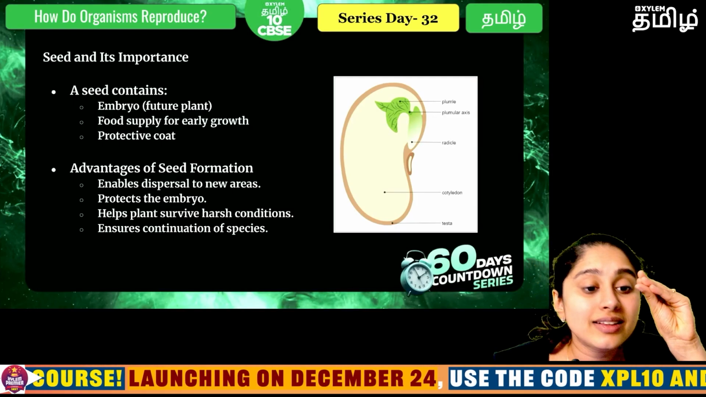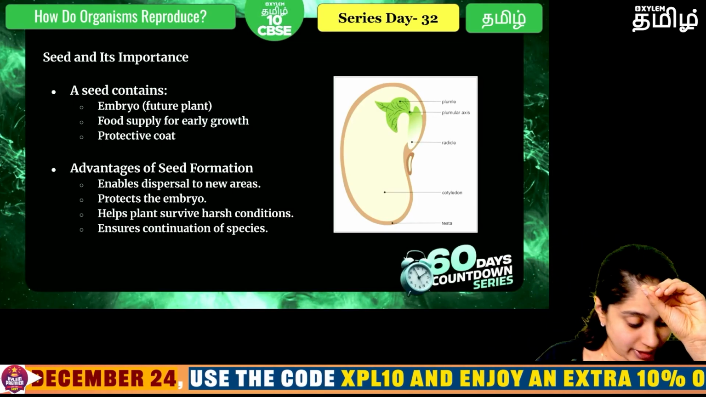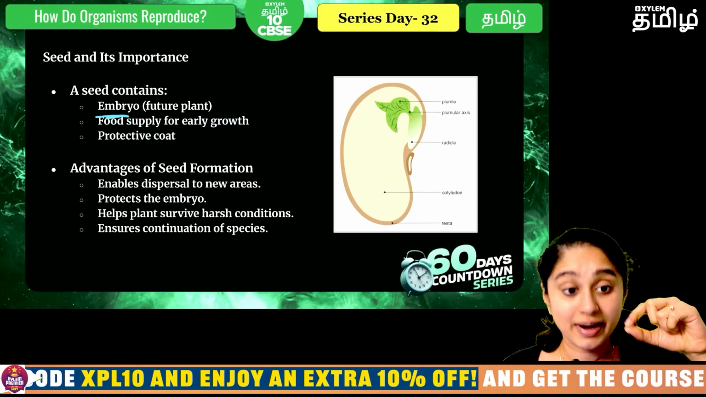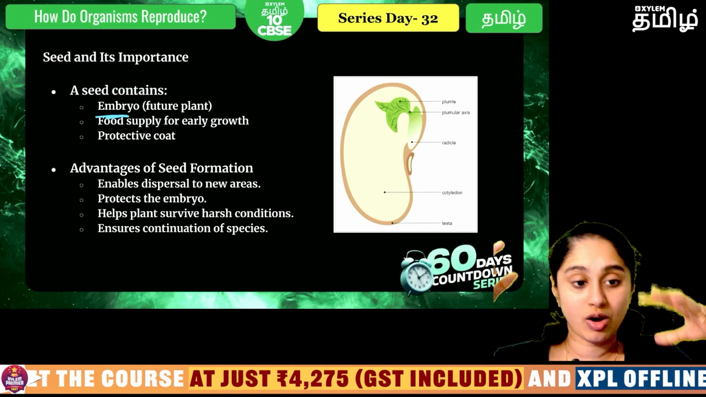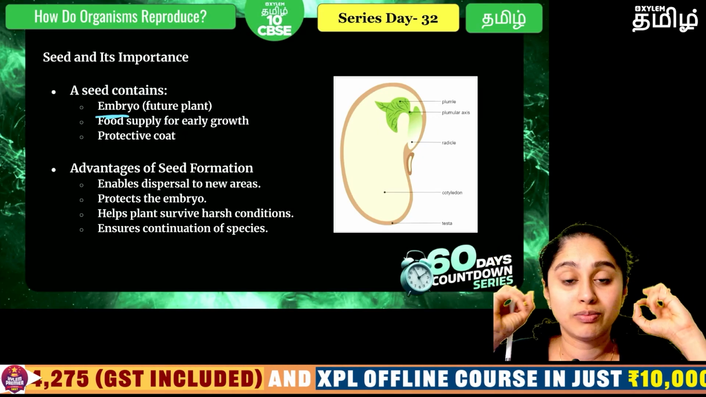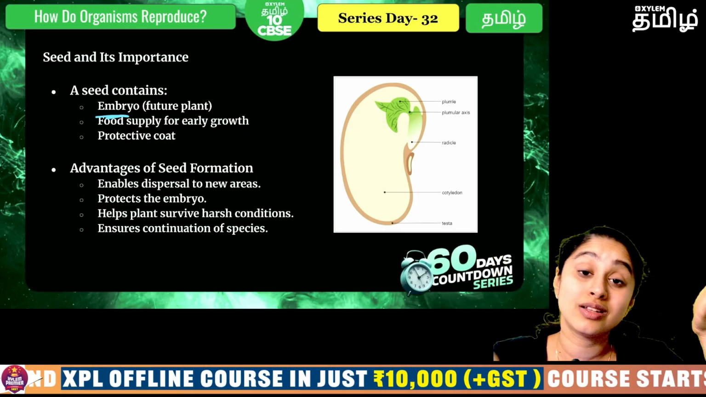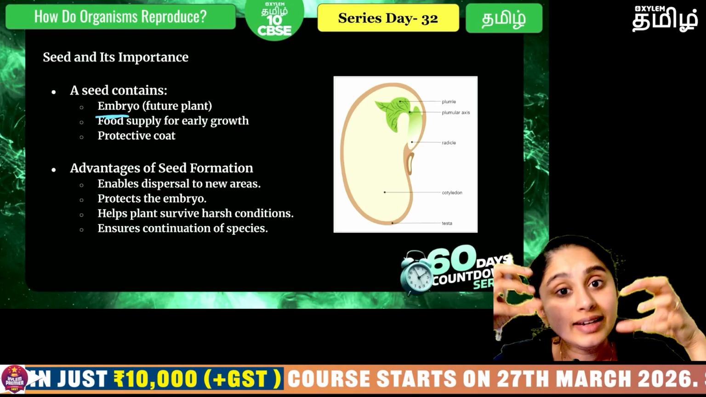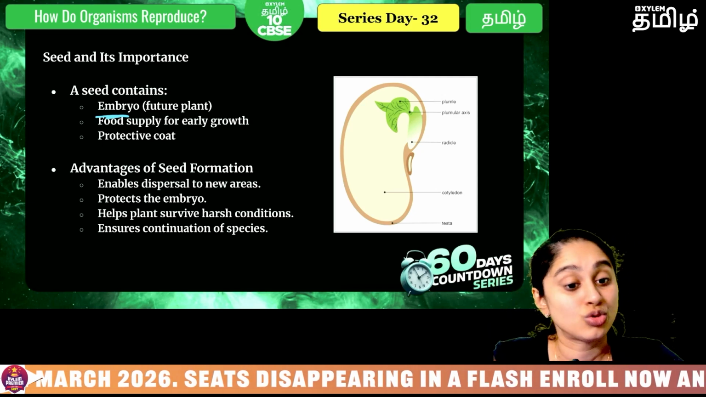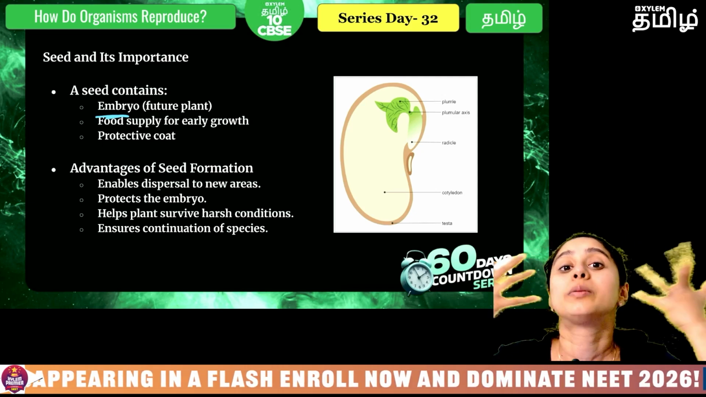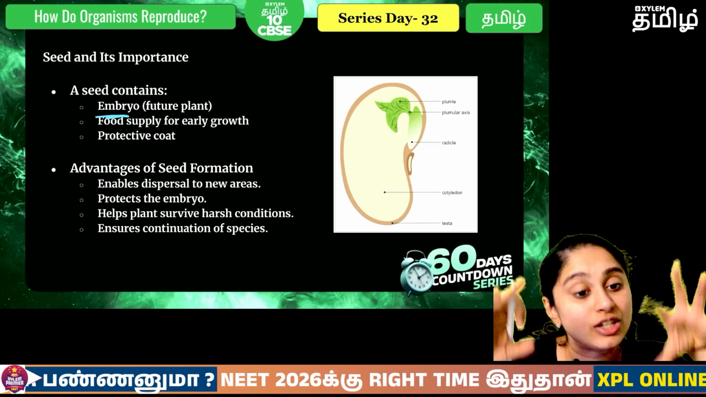Now inside the seed, if you see, definitely we have an embryo, but along with the embryo we also have food supply. Okay, a lot of nutritious supply is there so that this embryo can grow until it finds the favorable condition, the right soil, the right place to grow. All these other parts will be helping the seed to survive.